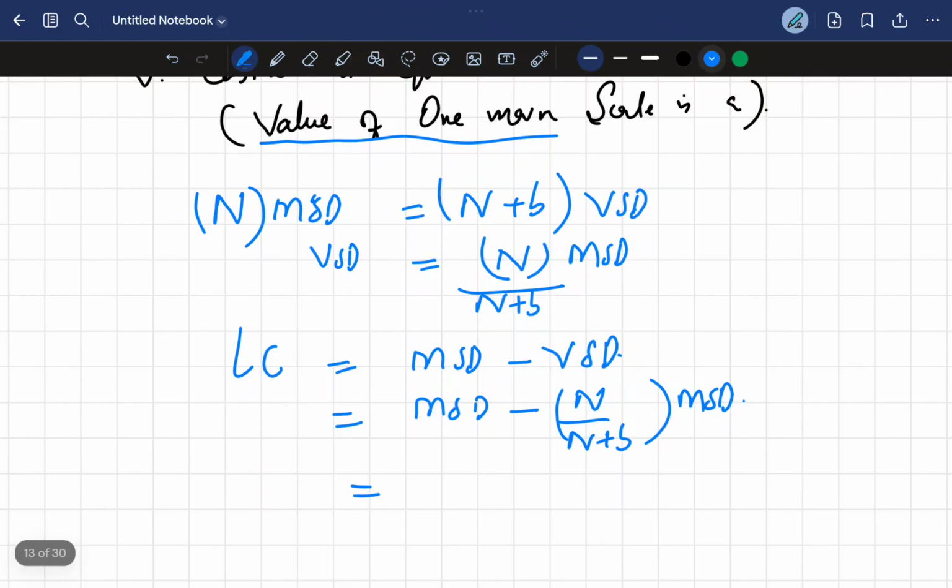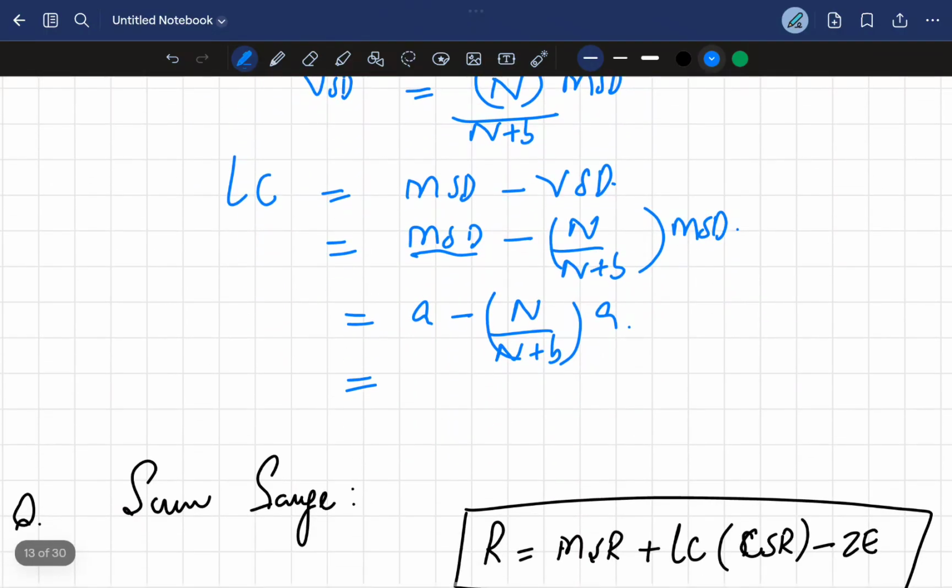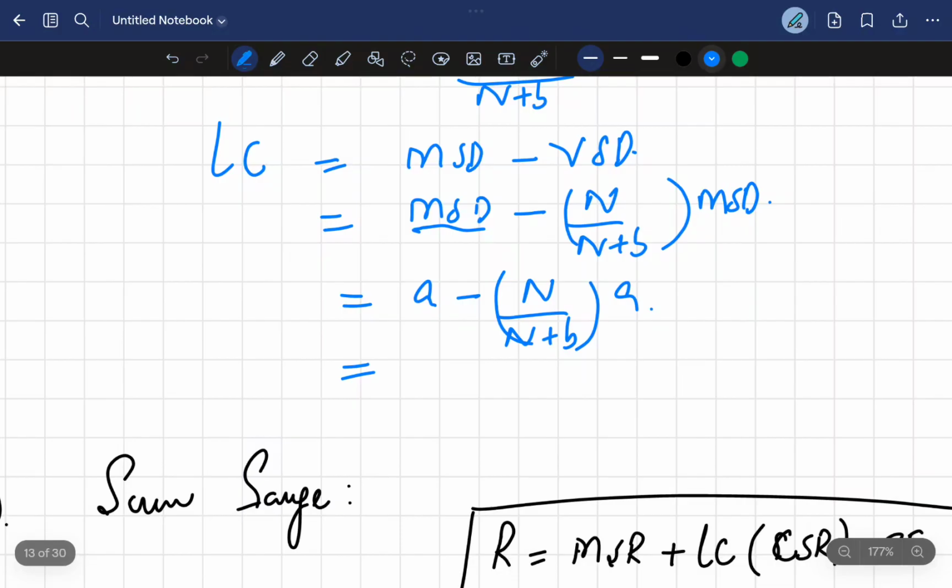Now in place of MSD, we know the value of one main scale division is a, so the main scale division is given, and we will put that in: a minus n divided by n plus b into a. Now, first we will take a common. So a is equal to a times (1 minus n divided by n plus b).